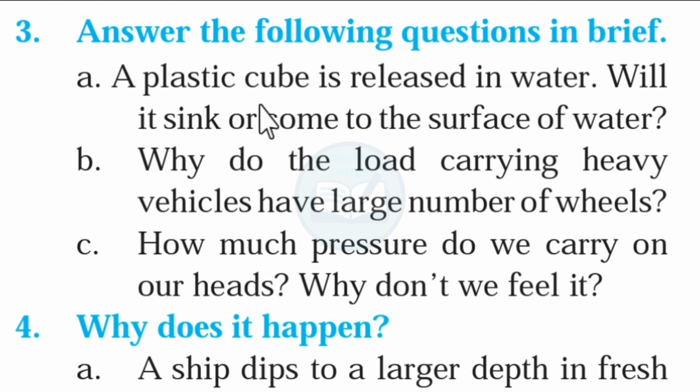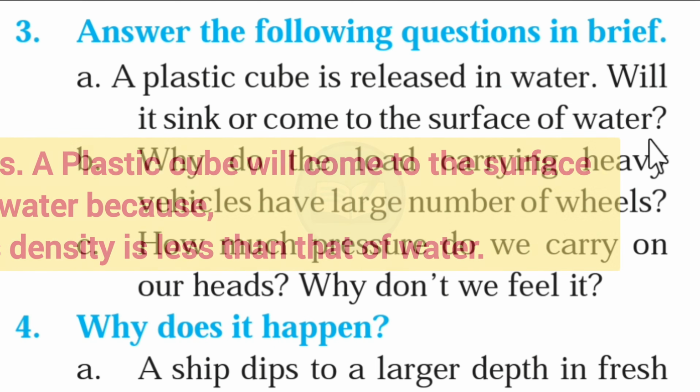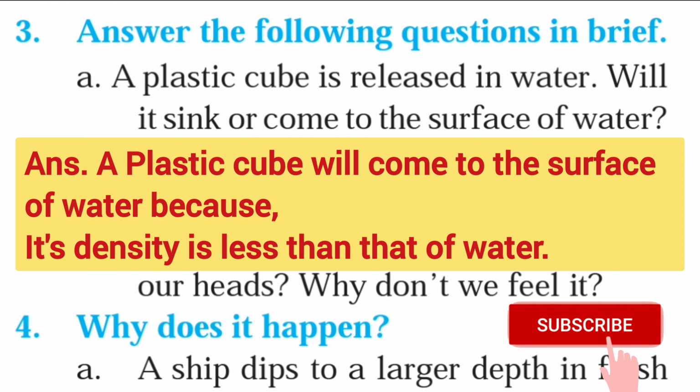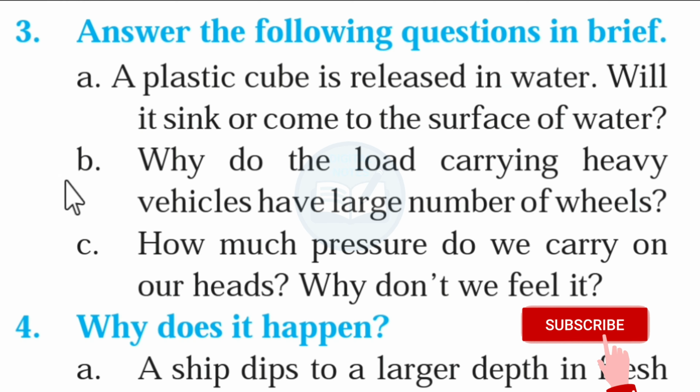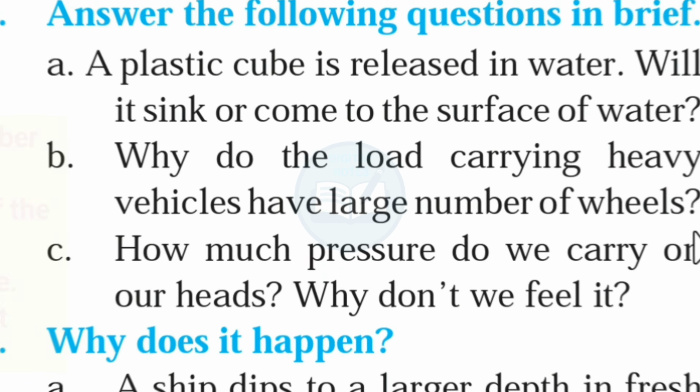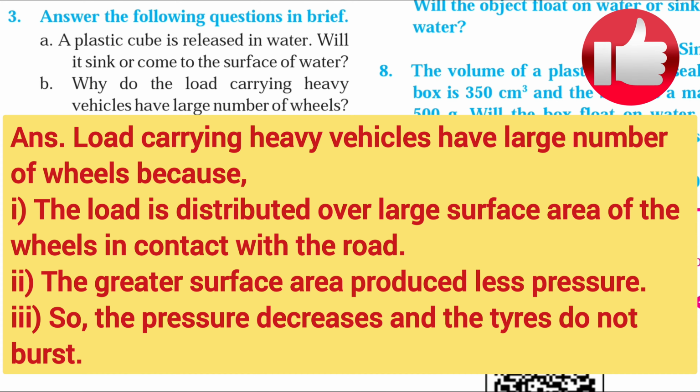Third question, answer the following questions in brief. A plastic cube is released in water. Will it sink or come to the surface of water? Answer, a plastic cube will come to the surface of the water because its density is less than that of water. Next, why do the load carrying heavy vehicles have a large number of wheels? Answer, load carrying heavy vehicles have a large number of wheels because the load is distributed over the large surface area of the wheels in contact with the road. The greater surface area produces less pressure, so the pressure decreases and the tires do not burst.